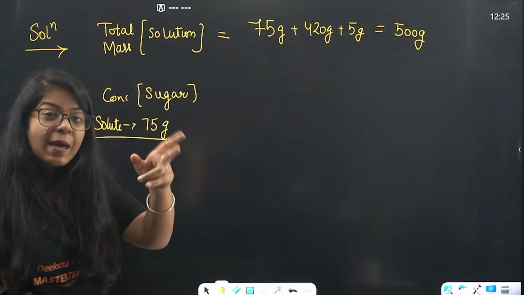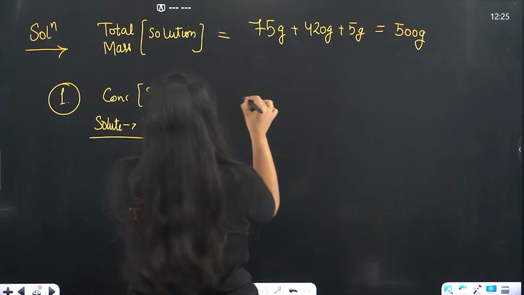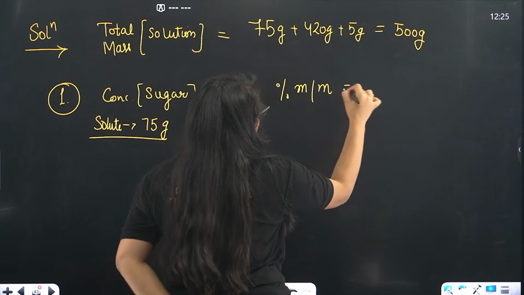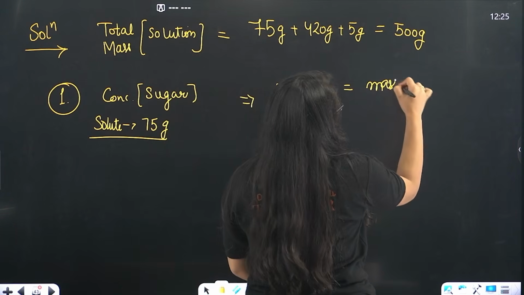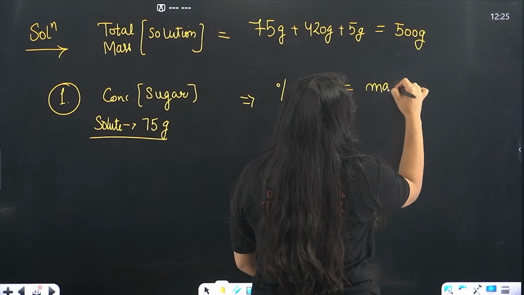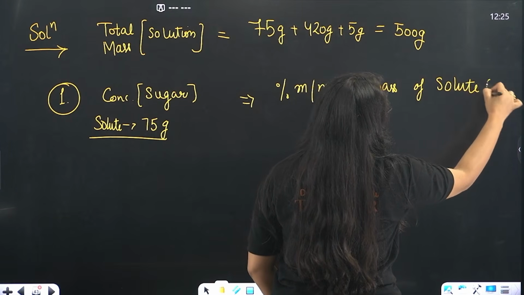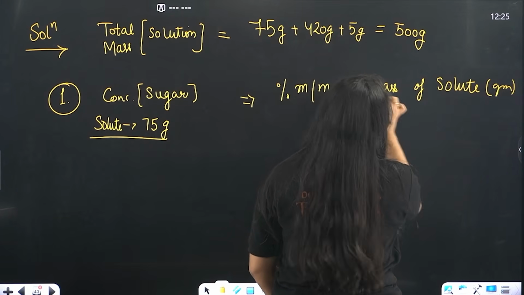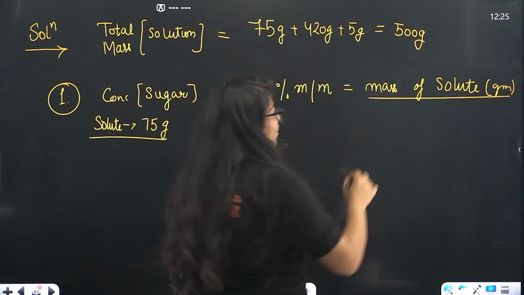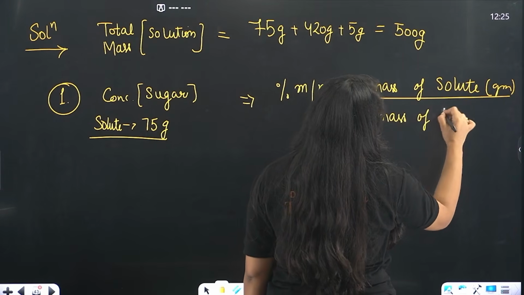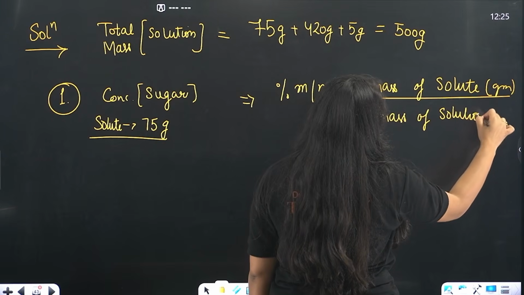So, it will be M by M. Percent M by M will be mass of solute in grams, don't forget, mass of solute in gram, mass of solution again in grams.